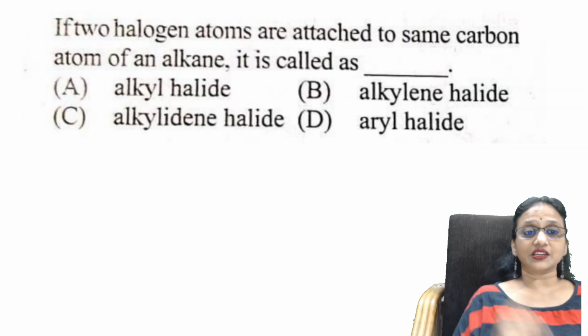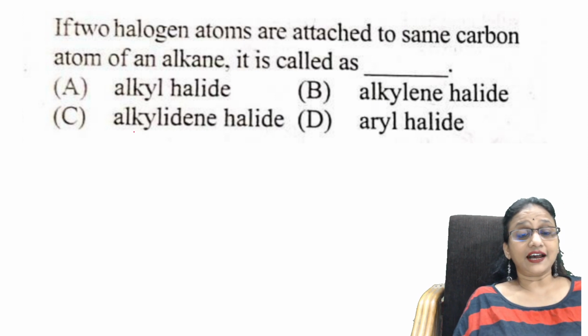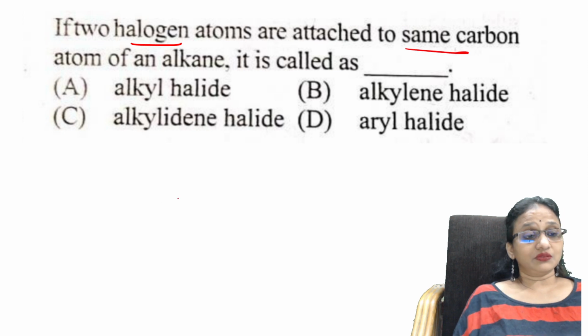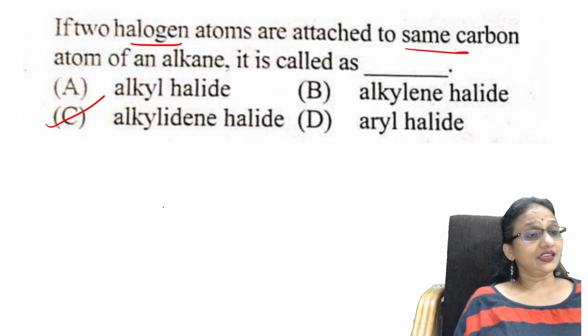Let's see the related question. If two halogen atoms are attached to the same carbon atom of an alkane, what is it called? I said two halogens on the same carbon. It is called alkadiene?